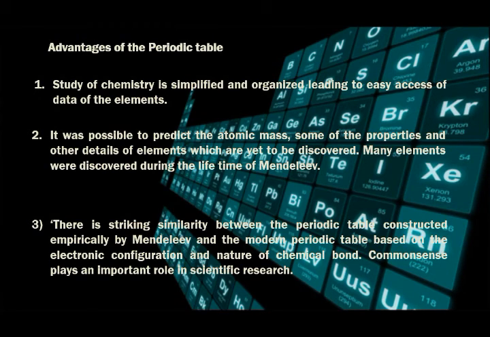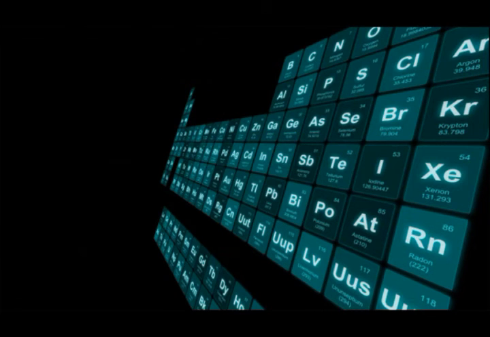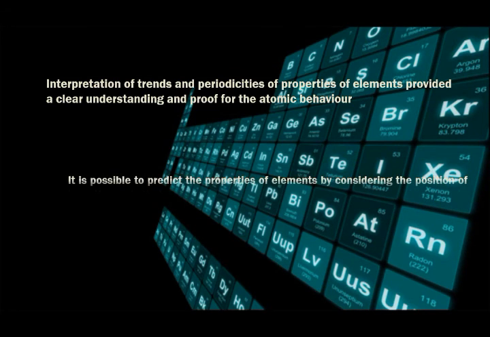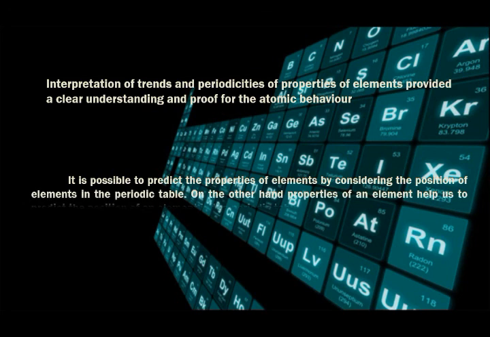Interpretation of trends and periodicities of properties of elements provided a clear understanding and proof for the atomic behavior. It is possible to predict the properties of elements by considering the position of elements in the periodic table.